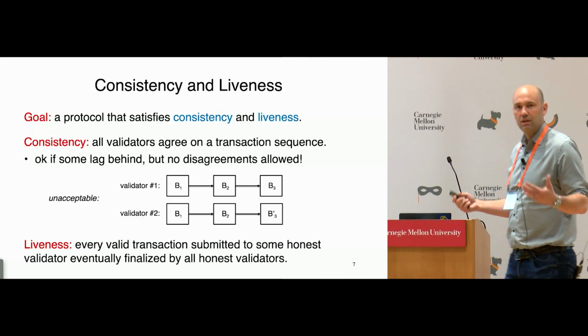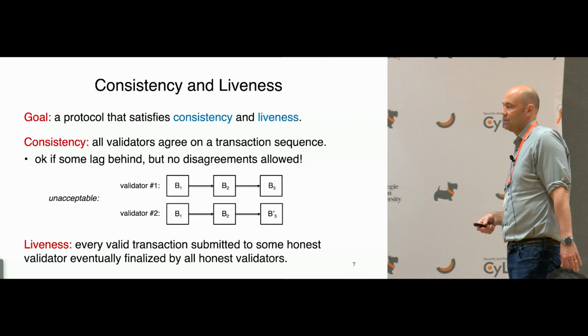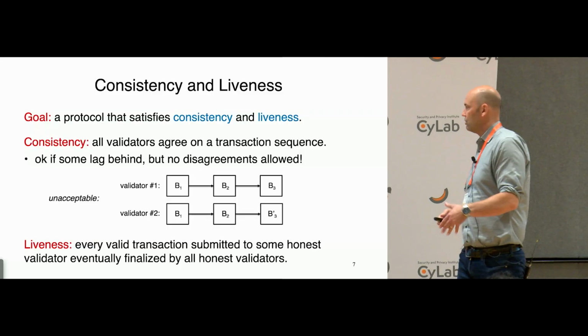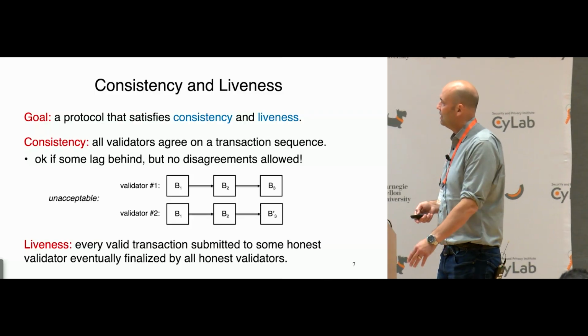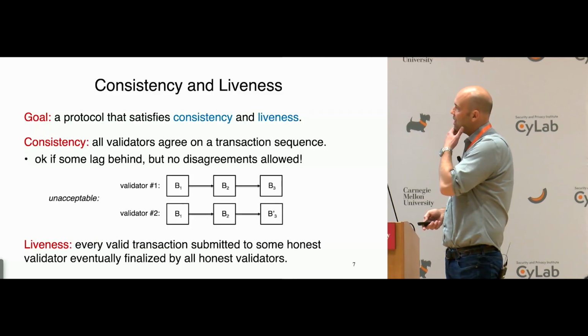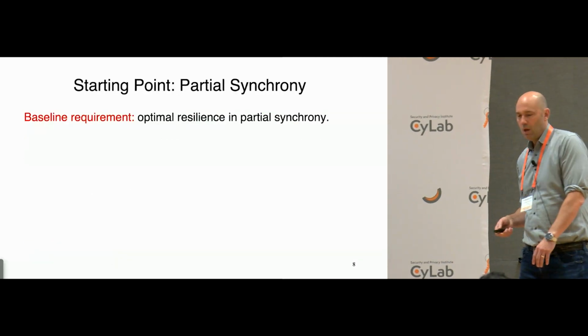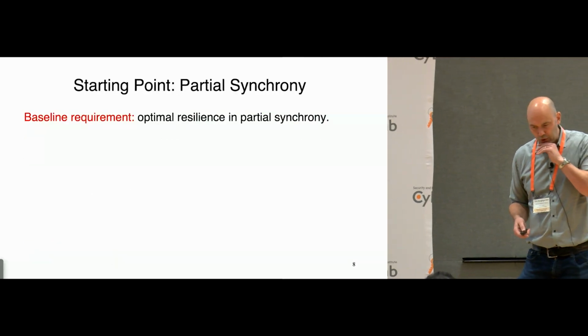So of course you need a corresponding liveness condition, which just says as long as there's work to be done, it gets done. As long as users are submitting valid transactions, those transactions should eventually be finalized by all of the honest validators. At a bare minimum, we want consistency and liveness for an SMR protocol. This wraps up the review.